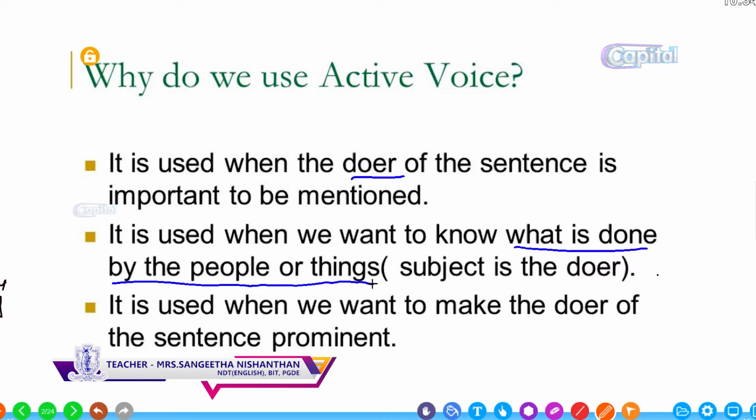The subject is the doer here, and it is used when we want to make the doer of the sentence prominent. When our focus is on the doer, we use the active voice.